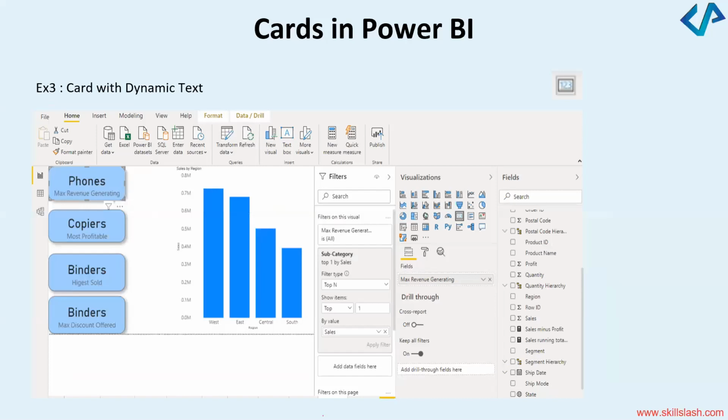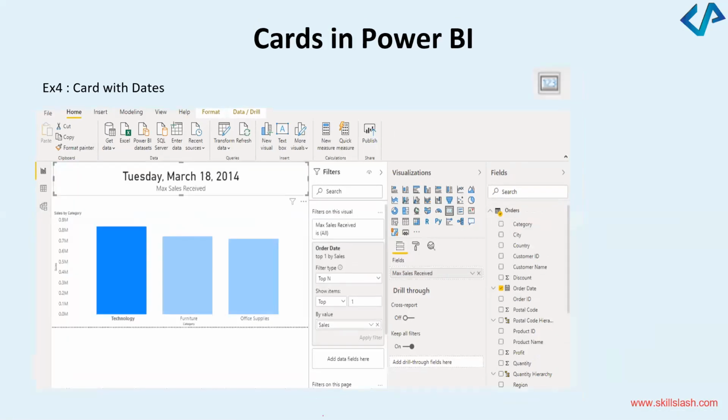You can also have cards with dynamic text. When I say dynamic text, for example, I've got phones and copiers and binders, and I've got another binders here. So let's say Amazon wanted to see the sales of West, East, Central, and South. We can also create cards with dynamic text like this, something which is on the slides.